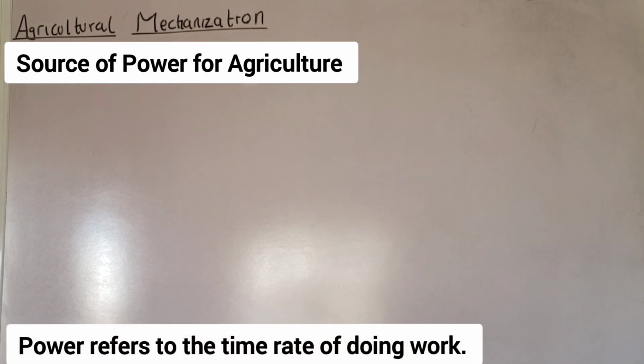Power refers to the time rate at which work is done on the farm. You understand? Now, power is the time rate of doing work. Are you paying attention? That means work cannot be done without power. So, we are going to be talking about how farmers source power on the farm to perform various jobs and activities on the farm on a daily basis. So, let's start with the first one.